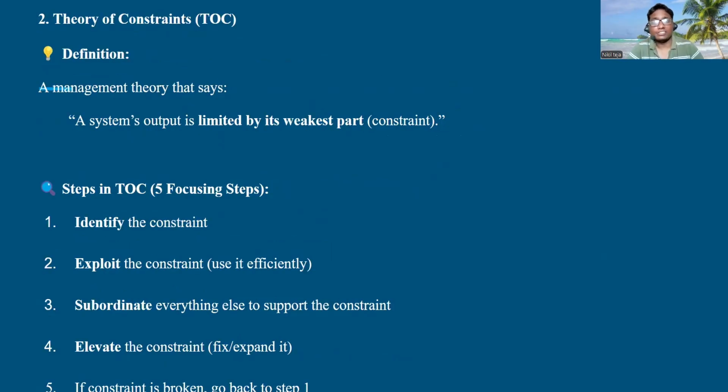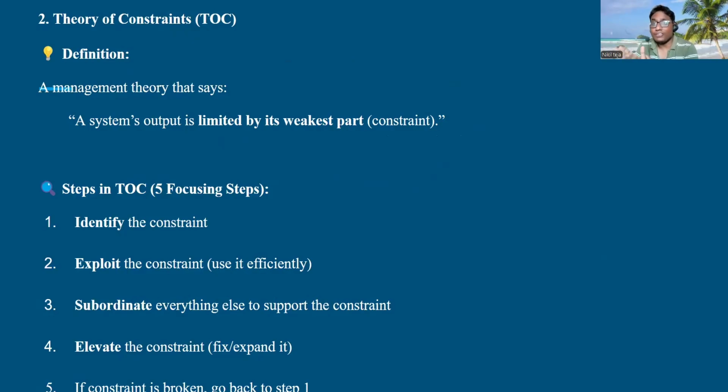So next is theory of constraints, guys. Theory of constraints is nothing but identifying the weakest part, which we can call a constraint or a bottleneck. We will be identifying the weakest part of the system, which is limiting its performance and its efficiency. That is theory of constraints. As for the definition, it is a management theory which says that a system's output is limited by its weakest part. As I said before, we identify the weakest part, constraint or bottleneck. Theory of constraints is also called theory of bottlenecks.